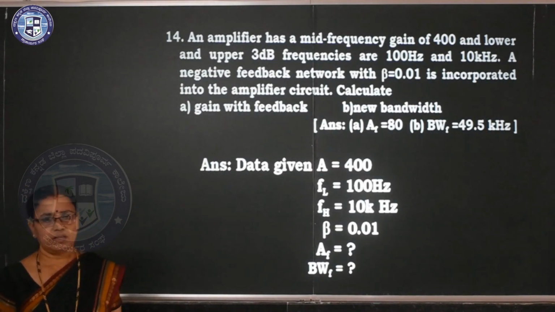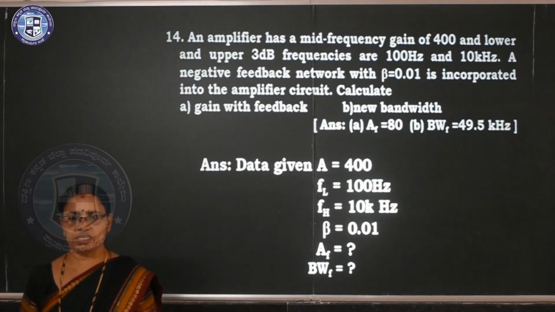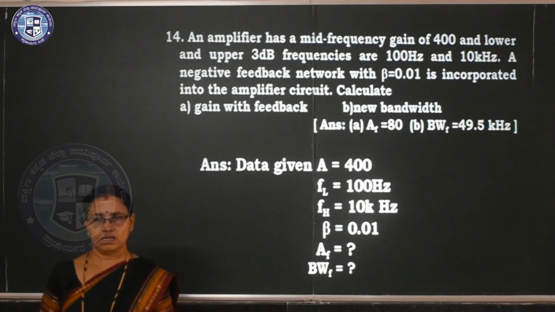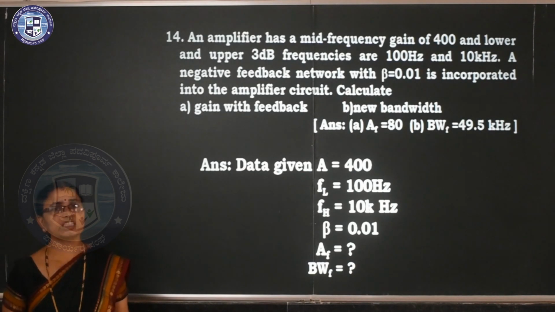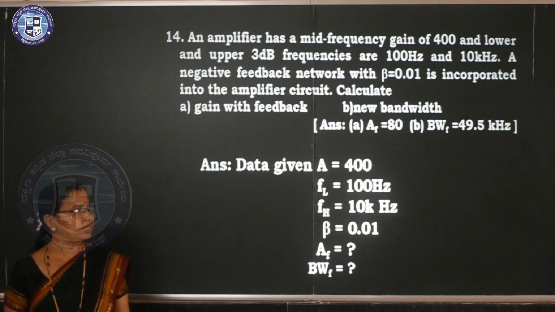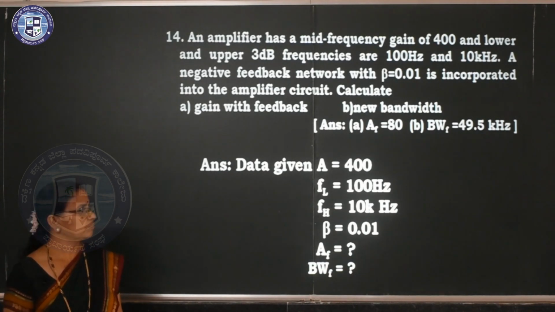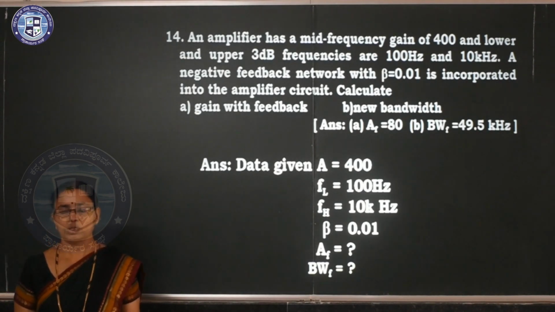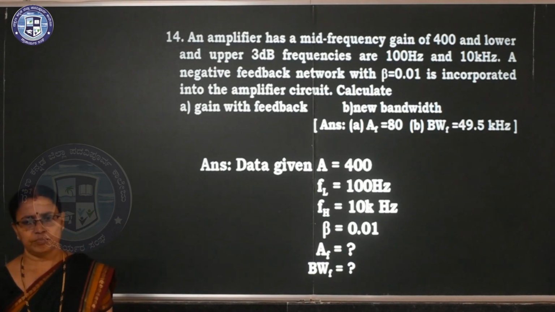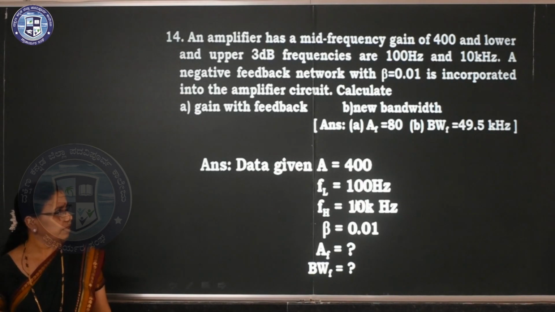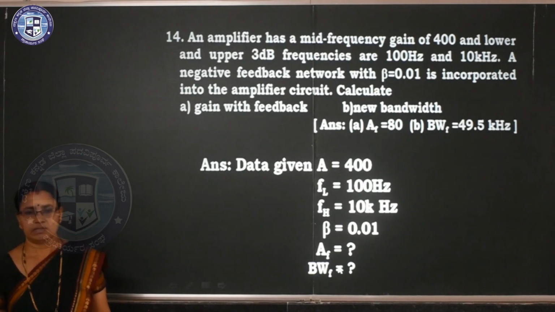14th problem, an amplifier has a mid-frequency gain of 400 and lower and upper cutoff frequencies are 100 Hz and 10 kHz. This value is before applying feedback. So after applying feedback, beta 0.01 is incorporated in the amplifier circuit. Calculate gain with the feedback and new bandwidth. So I have to calculate AF and BWF. Clear? So all the values I have written here. A, FL, FH, beta and here.